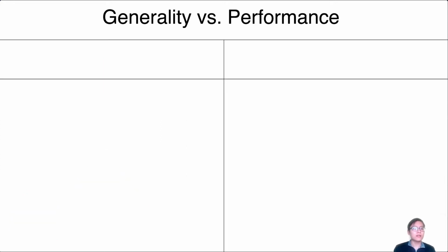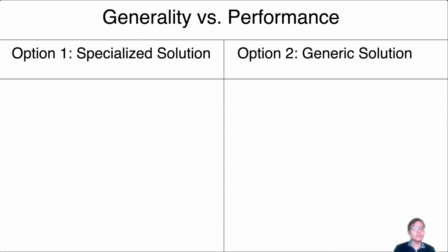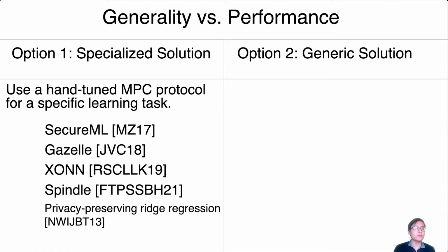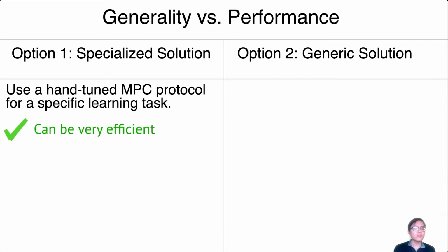Let's first talk about balancing generality and performance. So Alice wants to run decision tree inference. She has two options as to what type of MPC protocol she can deploy. The first option is to use a specialized solution, and the second option is to use a generic solution. For the first option, she can use a hand-tuned MPC protocol for her specific task. She goes and reads a bunch of MPC papers, but finds that these protocols are specialized for particular models and deployment settings, none of which fit her exact needs. Therefore, while these protocols can be very efficient, they're not generalizable to all types of settings and use cases.